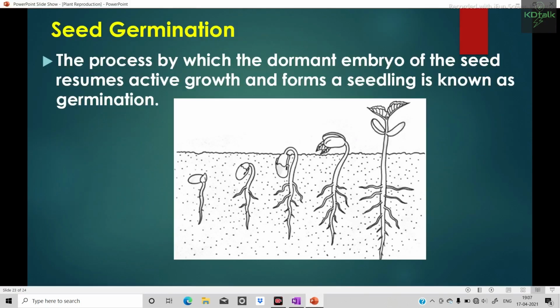So you can see here, first the seed coat bursts, then the root develops from the radicle, then the cotyledon develops and pushes out from the soil surface to above the soil surface, and finally it becomes a new plant. So this is all about seed germination. There are two types of seed germination, epigeal and hypogeal germination. Here it is epigeal. We have discussed epigeal type of seed germination.